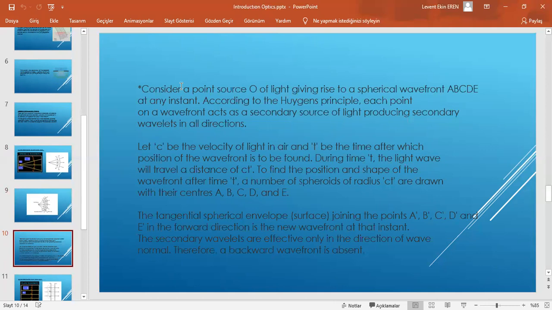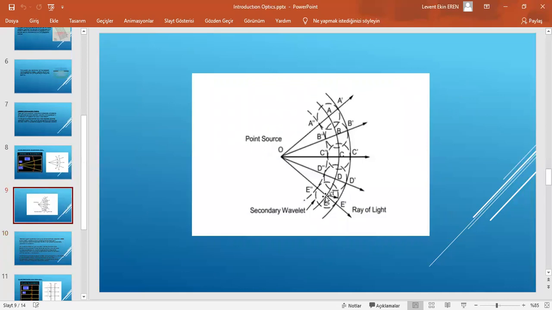Let c be the velocity of light in the air and t be the time after which the position of the wavefront is to be found. During time t, the light wave will travel a distance of ct. You can see from here E traveling c times t. c is the velocity of light, t is the time.